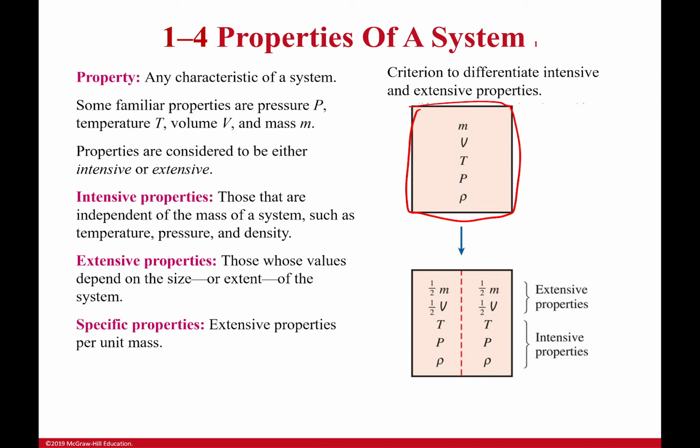The last little detail, which is incredibly important, is specific properties. These are extensive properties that are per unit mass. And what you're going to see throughout the entirety of the textbook is they're always shown with a lowercase letter. So this right here is an extensive property. This is E, that's energy. And when I divide it by mass, it becomes a specific property, which is specific energy. It's specific to mass. So the more mass I have, the more energy I have, but this is helping me normalize it by a per unit mass.